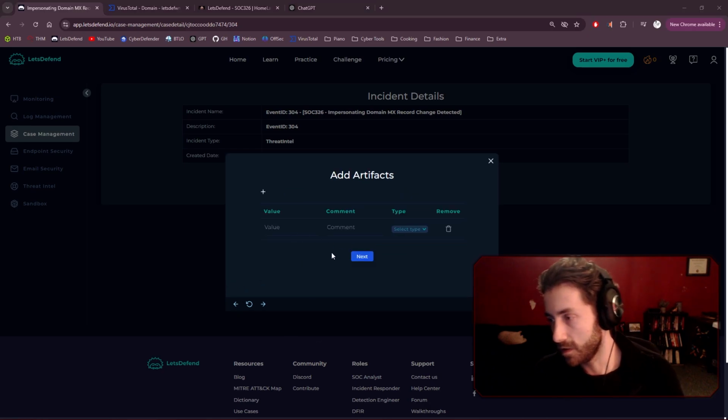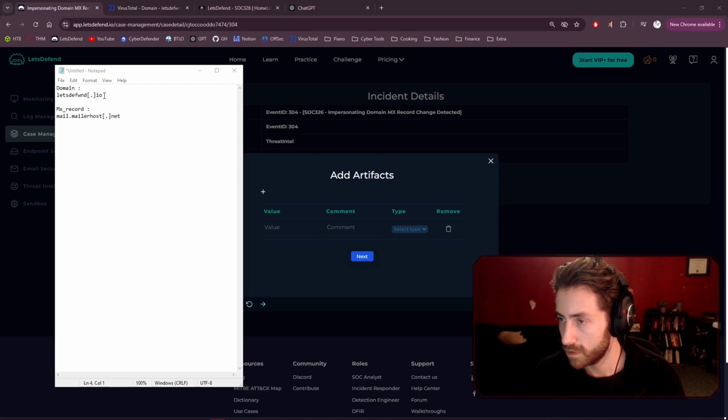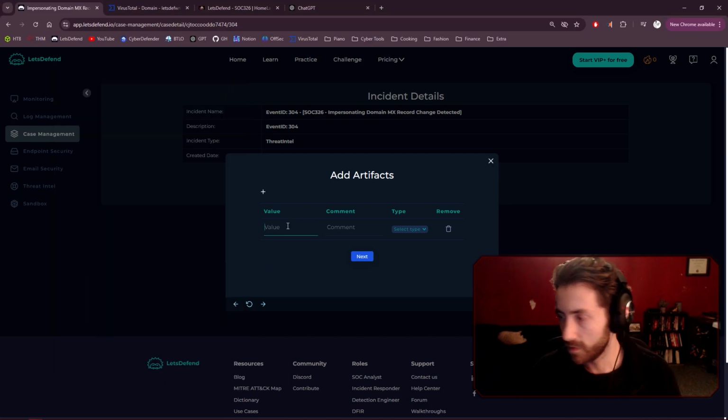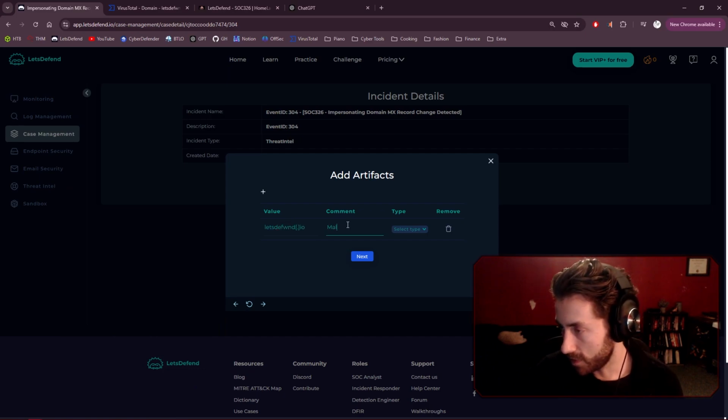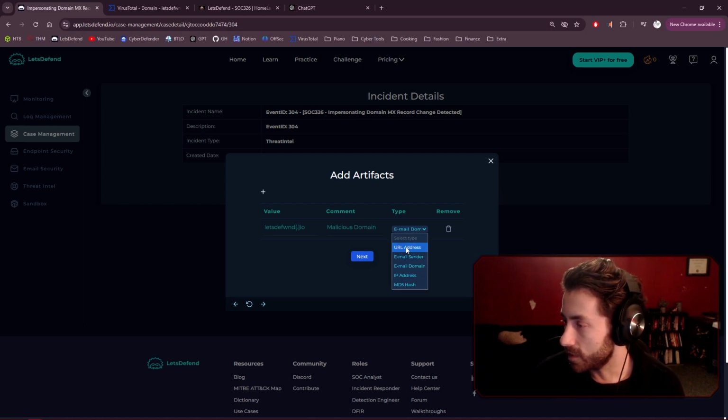Let's go ahead and put in the malicious domain, defwnd.io, and we'll put malicious domain, and that was the URL address.